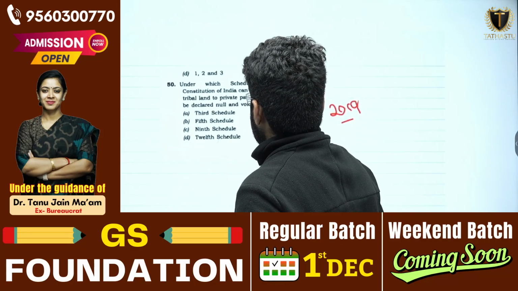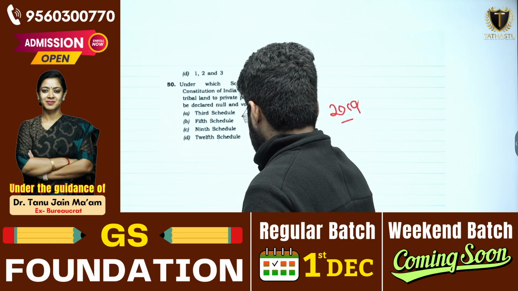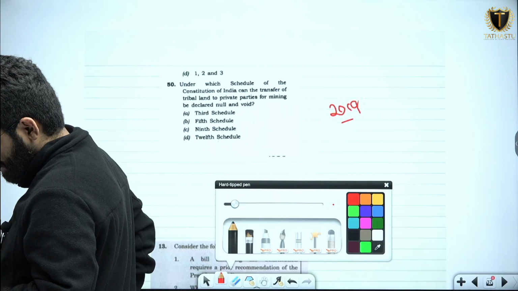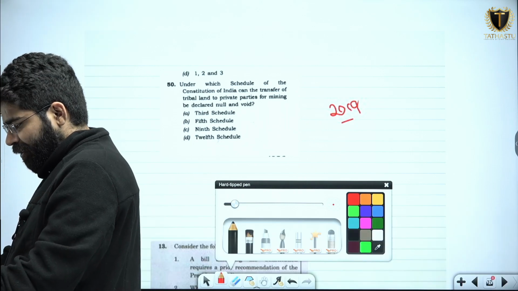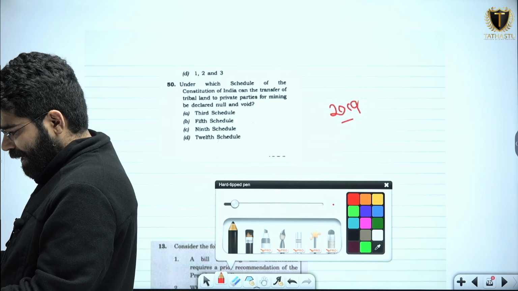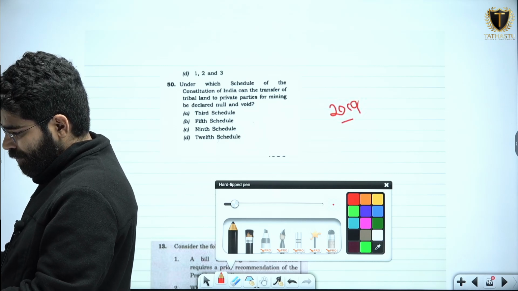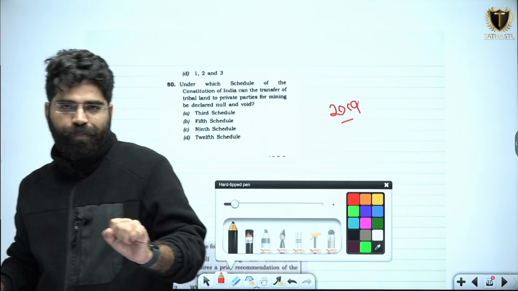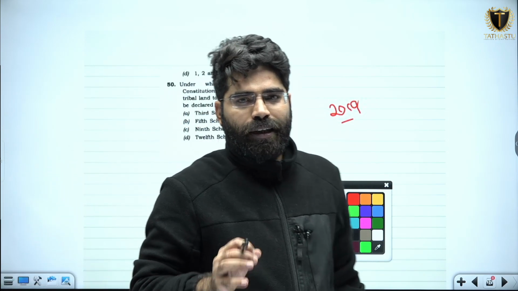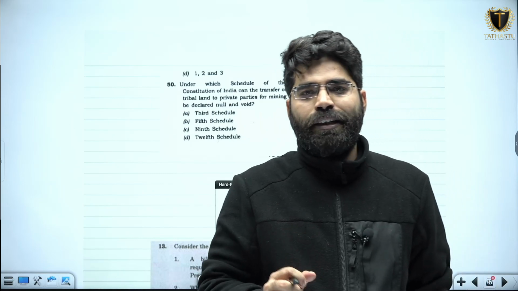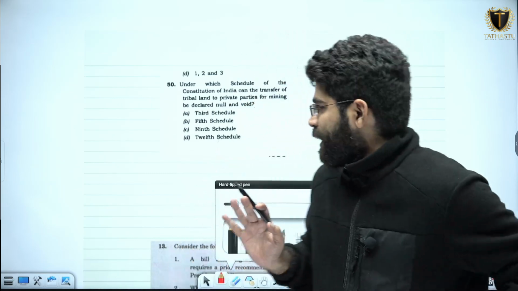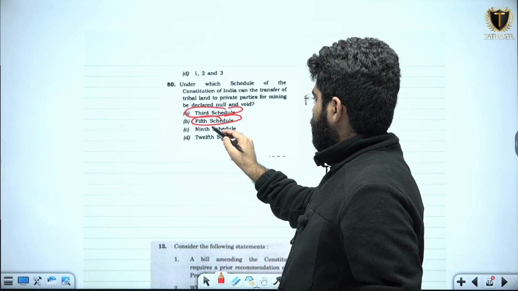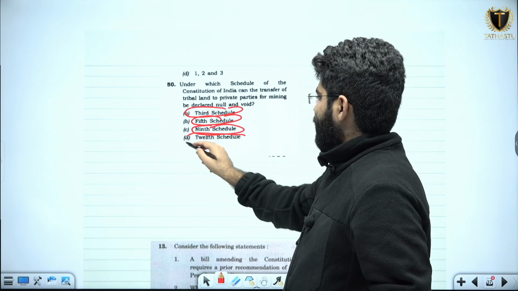The question is also similar. Question number 50, a 2019 question. Under which schedule of the Constitution of India can the transfer of tribal land to private parties for mining be declared null and void? It is asking in which schedule, if tribal land is transferred, it can be declared null and void. Third Schedule, Fifth Schedule, Ninth Schedule, or 12th Schedule.